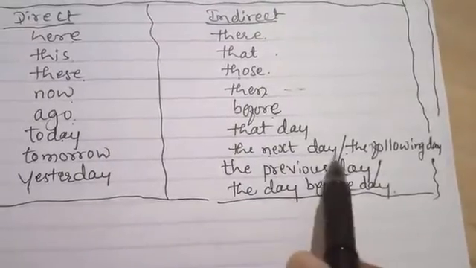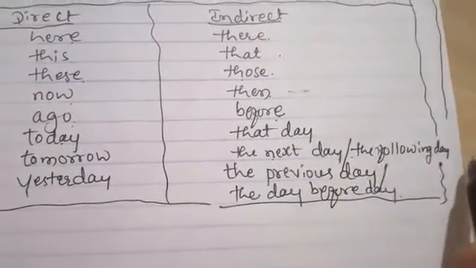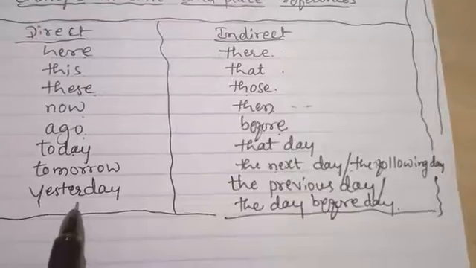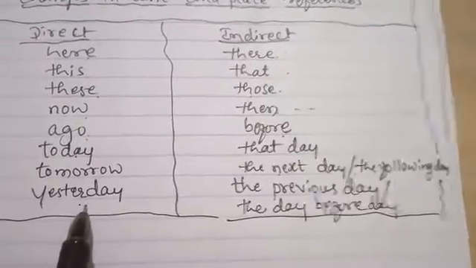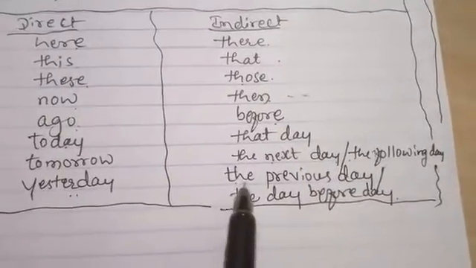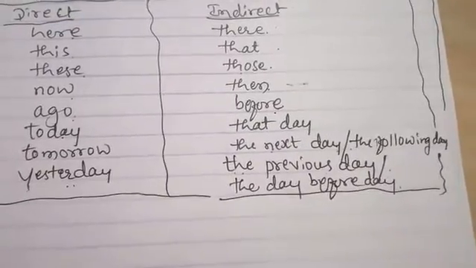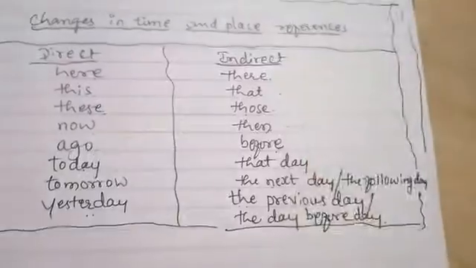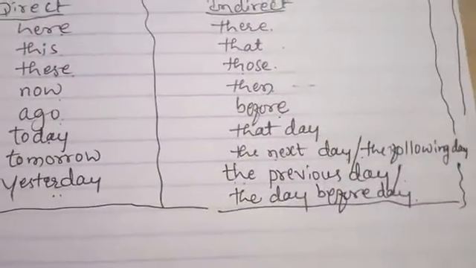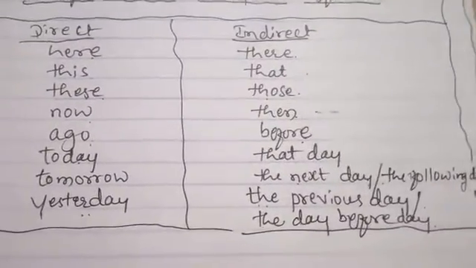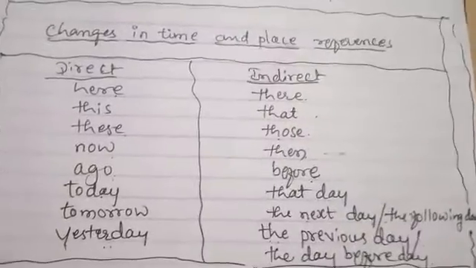Tomorrow, the next day, or the following day. You can change like this. Yesterday: if yesterday comes in a direct sentence, then you have to change it to the previous day or the day before. If you change that much, then automatically that sentence becomes right. See, one example I will tell you. One example I will give you.